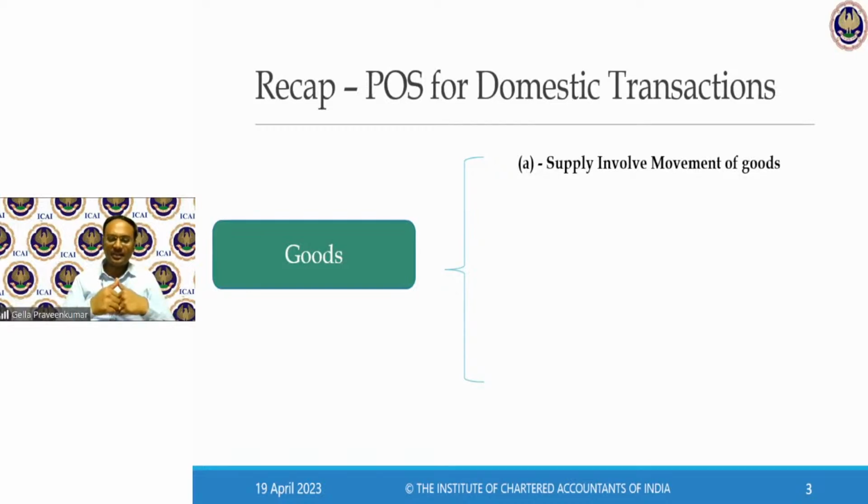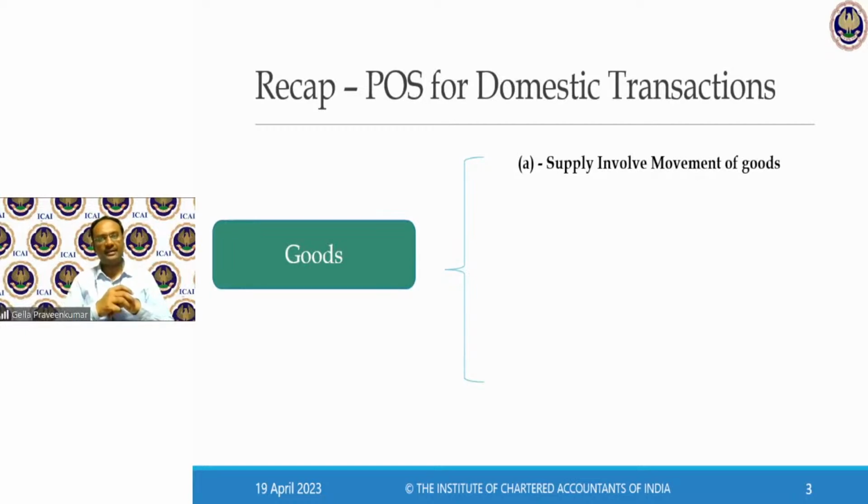Last class, I don't remember the student's name, someone was asking, what is this consumption-based taxation? The point of taxation, the way GST was designed, is where the consumption happens, that is the state or the place where the tax flows under GST. So in case of movement of goods, wherever the movement is going to get terminated, that is going to be my place of supply.